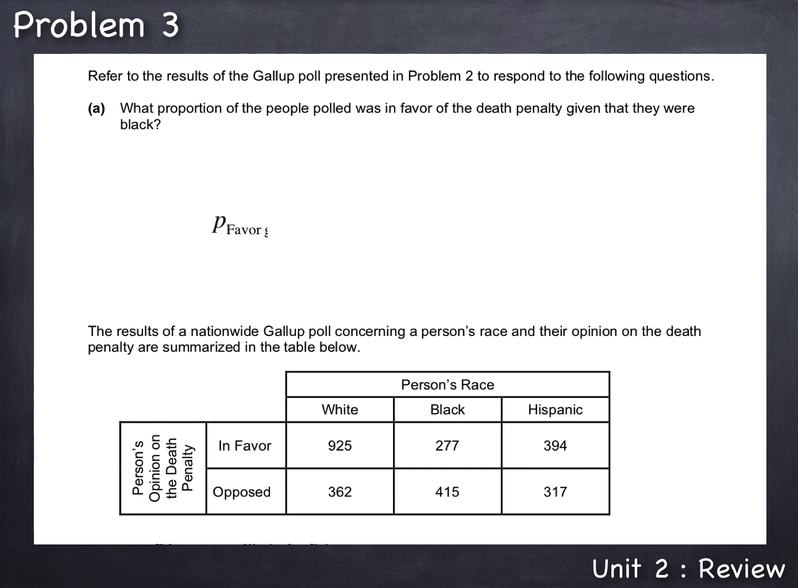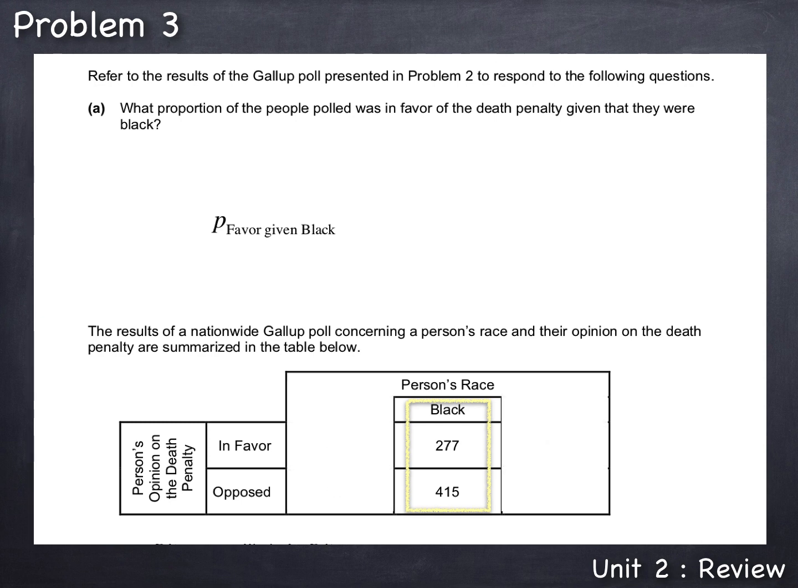So to find the proportion of people that were in favor given that they were black, we notice that "given" was the key word here. Given redefines the total. So instead of looking at the total of 2,690 people who were polled, we're just given the blacks who were polled. That means we don't include the whites or Hispanics in this calculation. So therefore our new total is the 277 plus 415 blacks, or a total of 692.